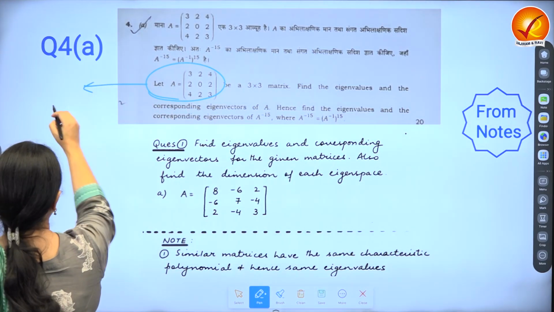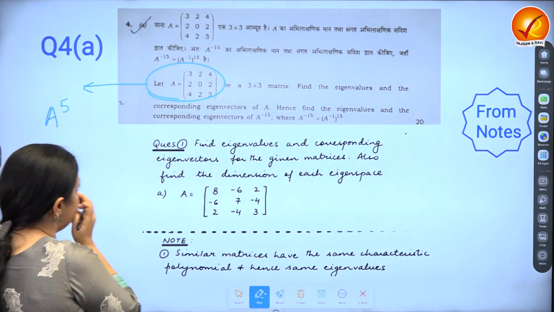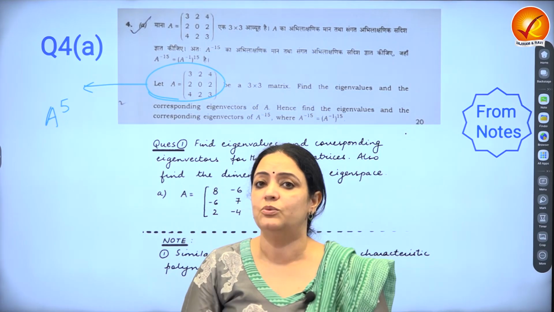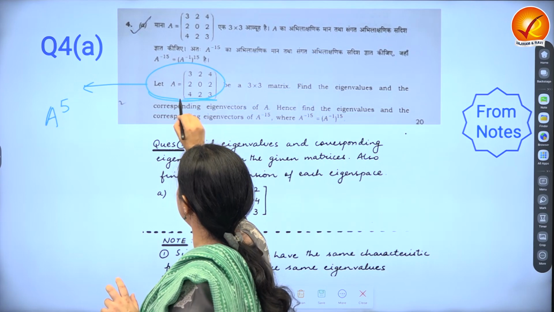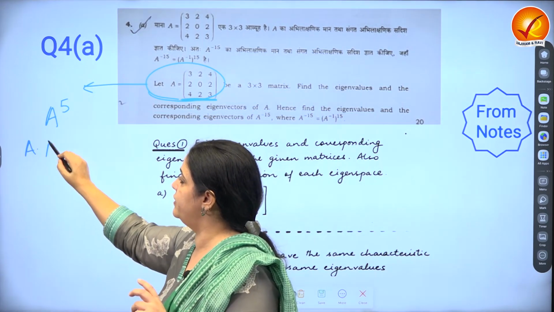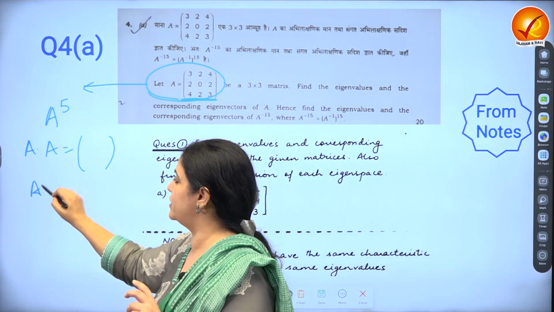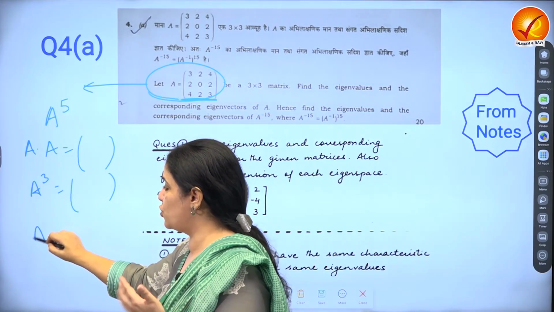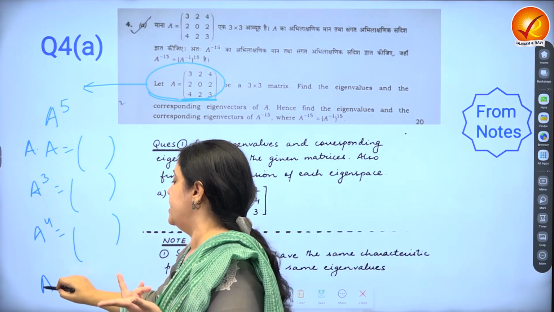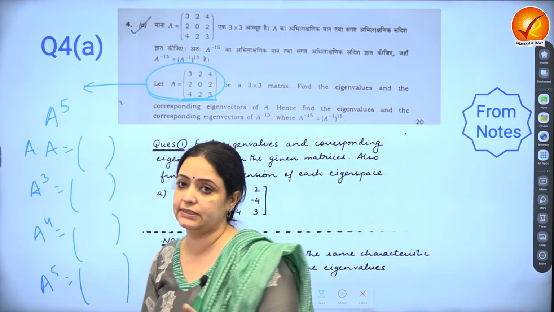And I think I'd asked, find the eigenvalues of A to the power 5. What the student has done is, because A is a given matrix, he has done A into A, you get another square matrix. Then he calculated A cube. He's showing me the calculations also. Now, it's not that you can't do this.